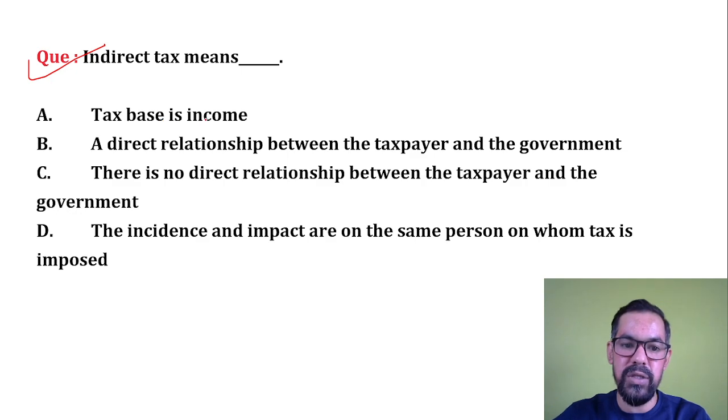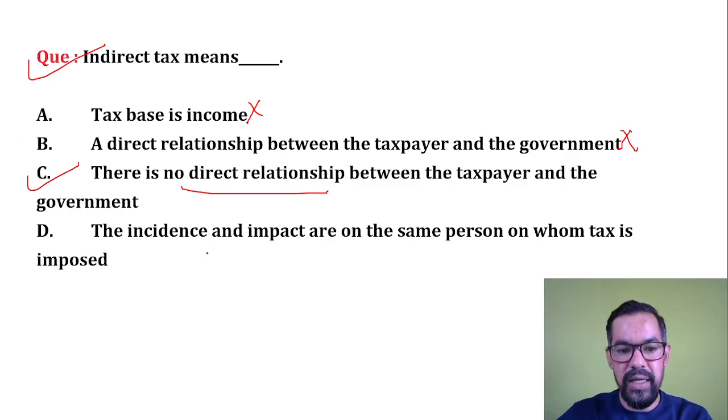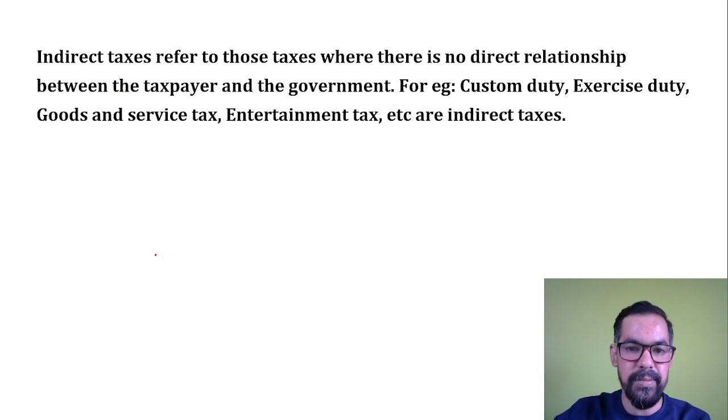Tax based on income, which is incorrect, which is called income tax. A direct relation between the taxpayer and government, again this is part of direct taxes. There is no direct relation between taxpayer and government, so this is the correct one. The incidence and impact are on the same person on whom tax is imposed. Again, this is incorrect one. So option C will be the right answer for this particular one.